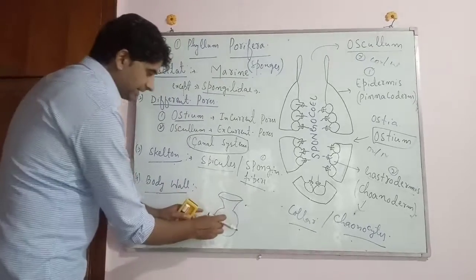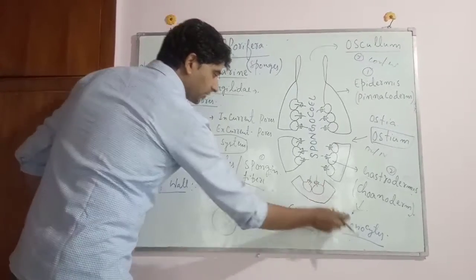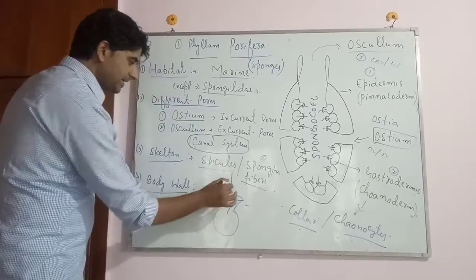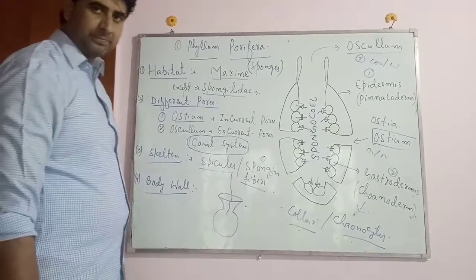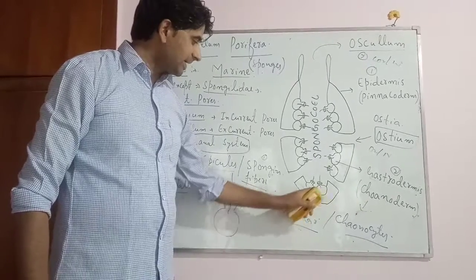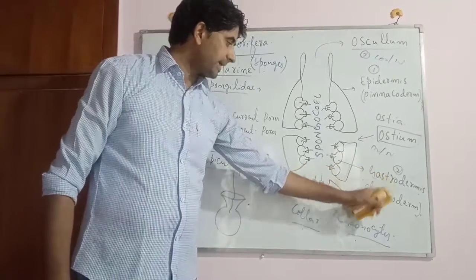So that is why this cell is termed as collar cell or the choanocyte. और यहाँ पे क्या होता है, through this collar there arises the flagella. So because of the presence of choanocytes or the collar cells, the gastrodermis is also termed as choanoderm.